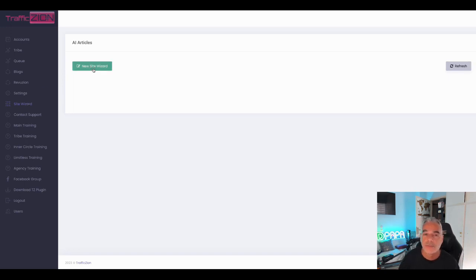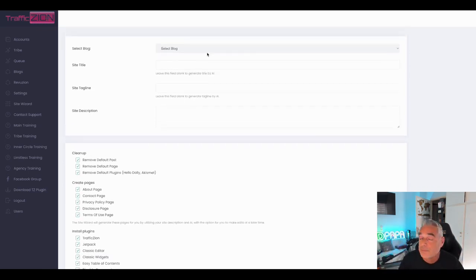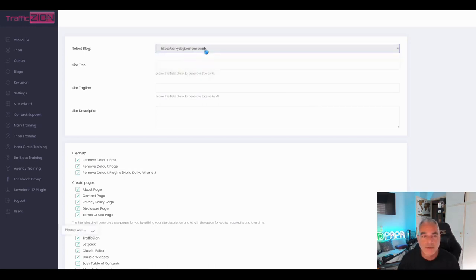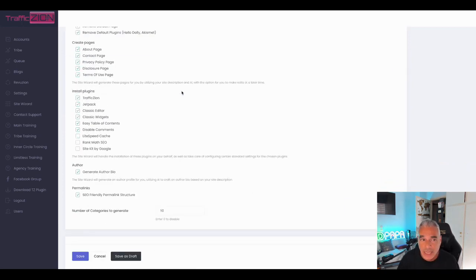And in the site wizard, you're going to be able to actually create everything for your blog. If you built a new blog from scratch and you don't know how to really set it up properly, we've got built-in plugins that are going to be installed for you, but also setting up about pages, contact pages, about you pages, the description of your website, title descriptions. It depends on how you want to set it up. So if I wanted to fix up my website for a specific one, like Prosper.net, I can leave it blank and it can be created by AI, or I give a little bit of site description.